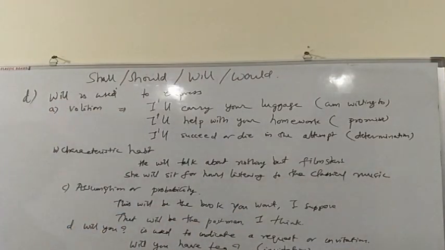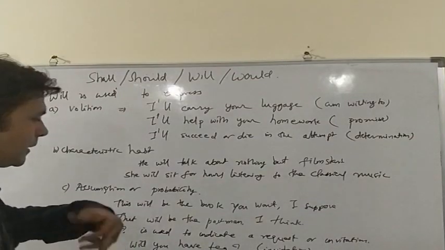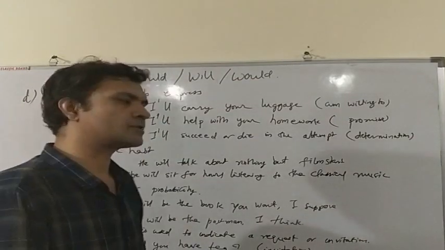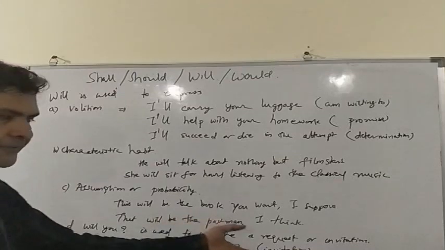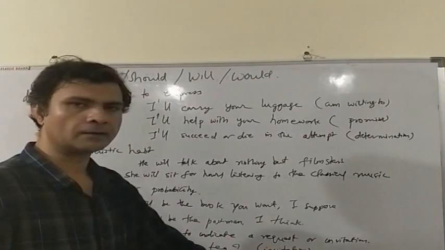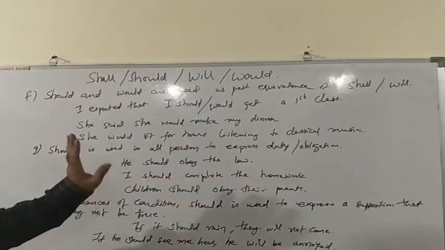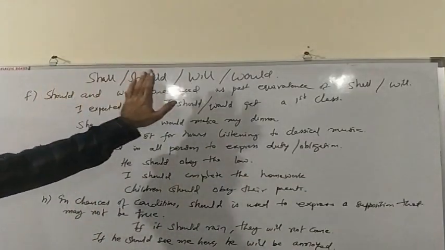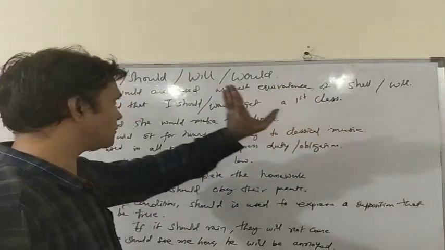We use will you with question mark to indicate a request or invitation. As for example, will you have tea? This is an invitation. Will you lend me your scooter? It is a request. Now the past tense of shall is should and will is would, and we use should